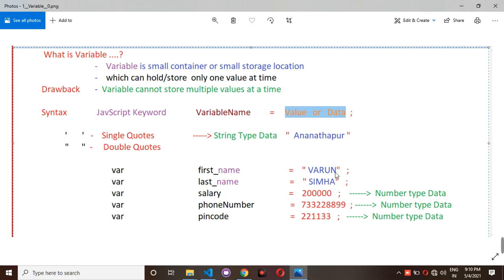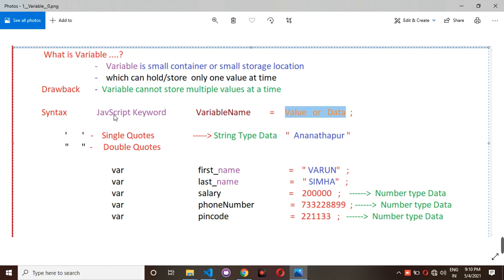This is related to number, this is related to string data, and the below 3 are number data types. For example, the data Varun I am storing inside first_name. Before first_name, I already said that if you want to create a JavaScript variable, you have to write the JavaScript keyword. After the keyword, you have to write the variable name. The variable name can be any name, whatever you want. Then after that, you have to give the value or data.